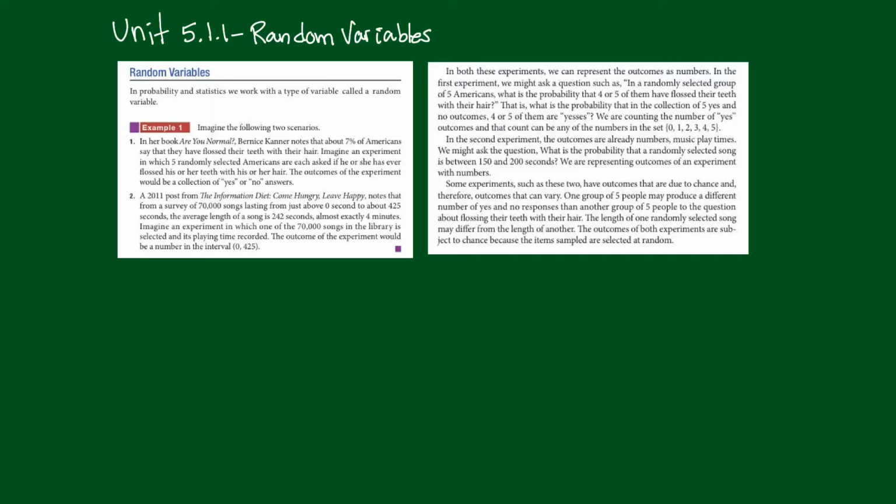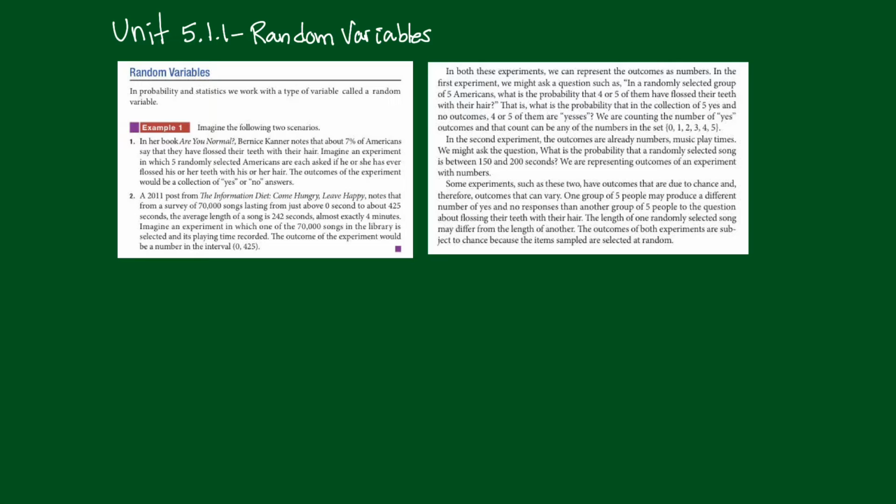So in both these experiments, we can represent the outcomes as numbers. In the first one, the yes or no's, we might ask a question such as, in a randomly selected group of 5 Americans, what is the probability that 4 or 5 of them have flossed their teeth with their hair? That is, what is the probability that in a collection of 5 yes and no outcomes, 4 or 5 of them are yeses? So we're counting the number of yes outcomes.